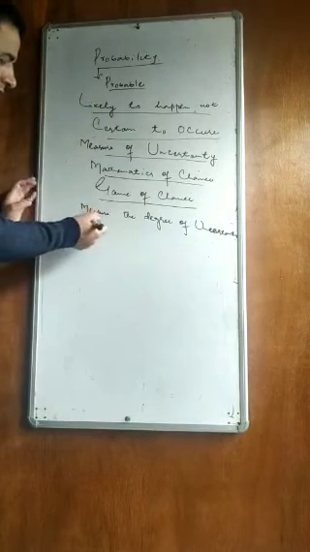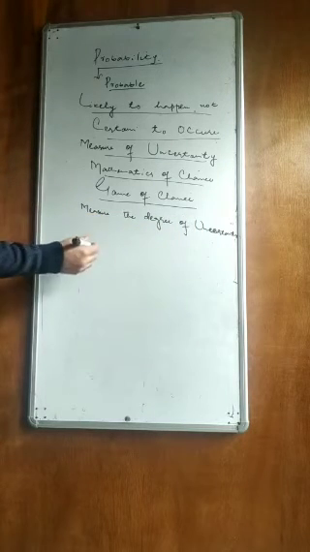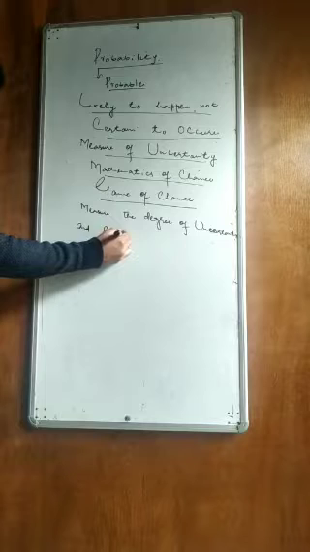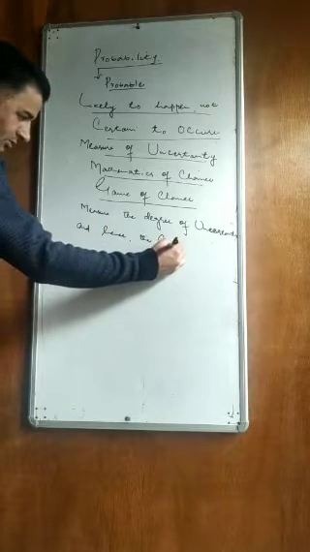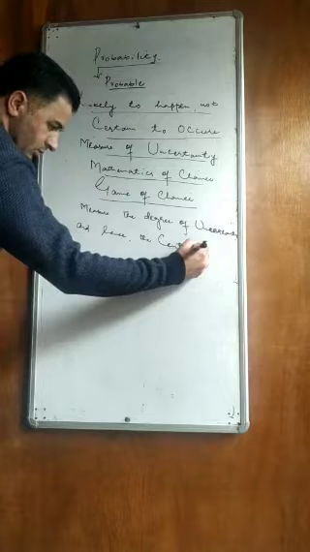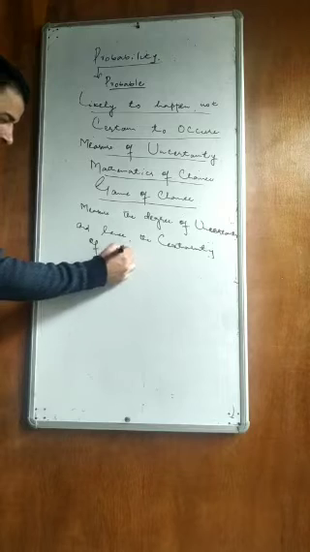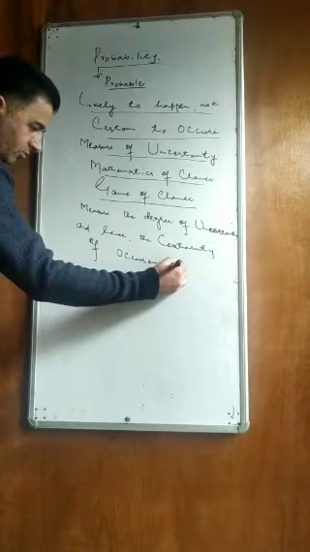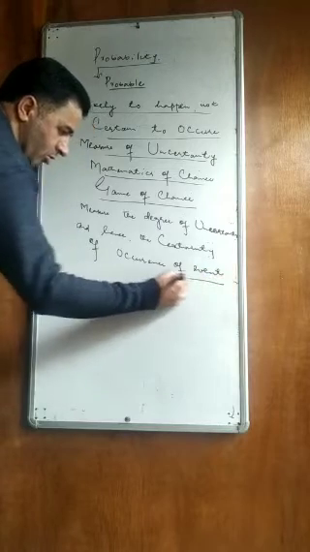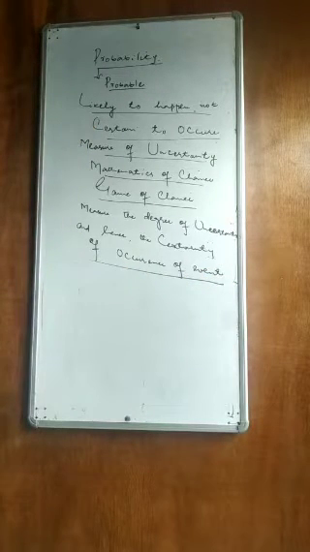In other words, the theory of probability provides the method to measure the degree of uncertainty of events in numerical values.